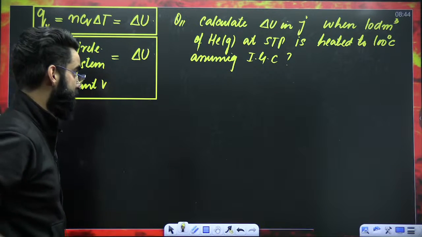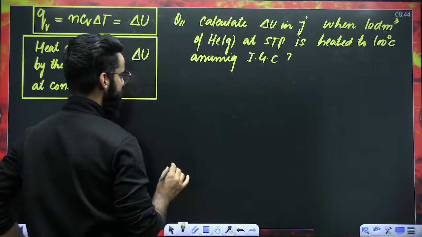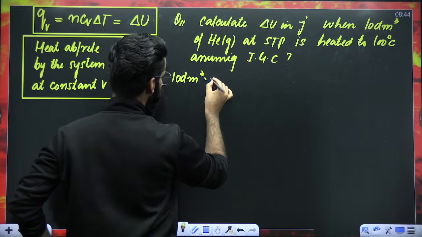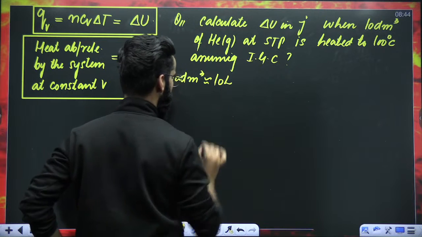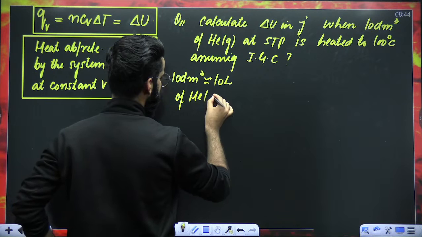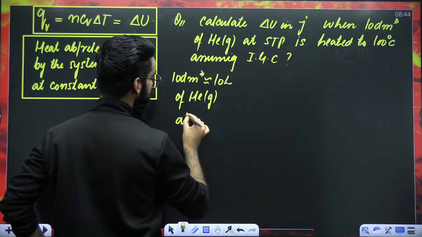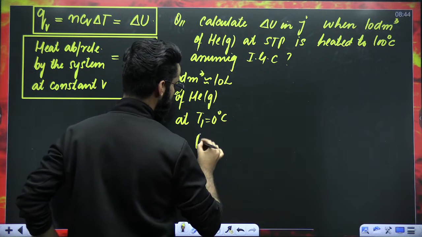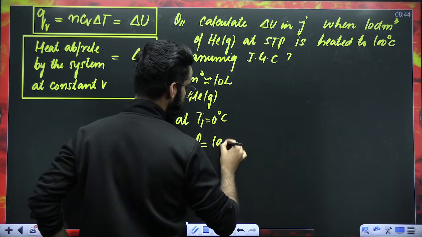See guys, how to solve this. You have got 10 decimeter cube of gas. 10 decimeter cube means 10 liters because 1 decimeter cube is equal to 1 liter. So you have 10 decimeter cube of helium gas at STP. That means the temperature of the gas is 0 degrees centigrade and the pressure of the gas is equal to 1 atm.